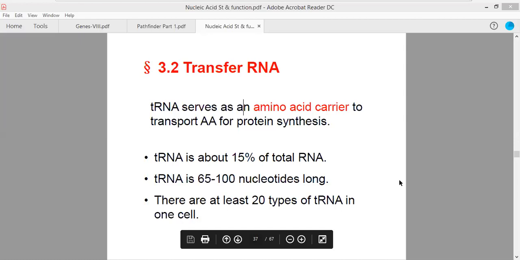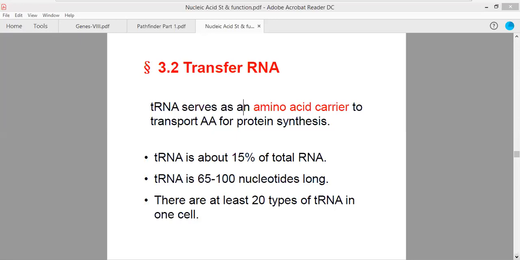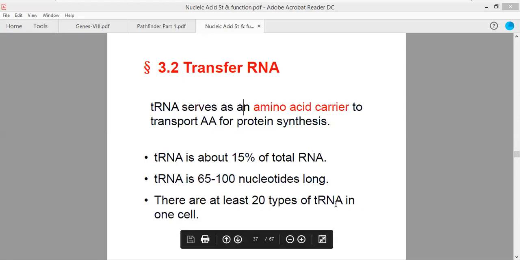There are at least 20 different types of tRNA present in a cell, carrying all the different types of amino acids. All 61 codons will be covered by these 20 different types of tRNA, and they will be carrying all the 20 standard amino acid residues to the site of protein biosynthesis.